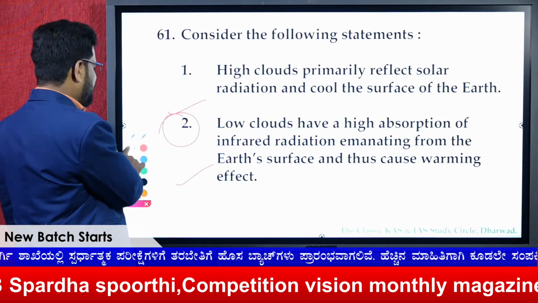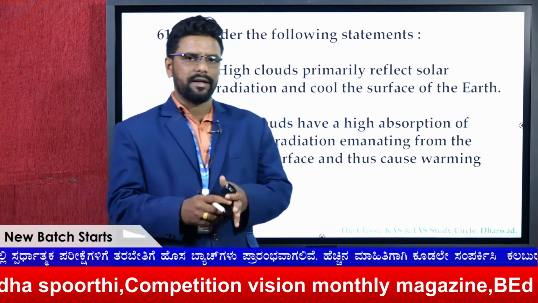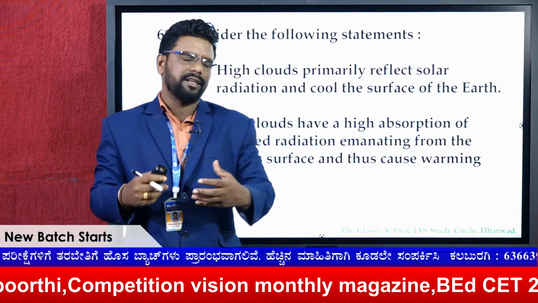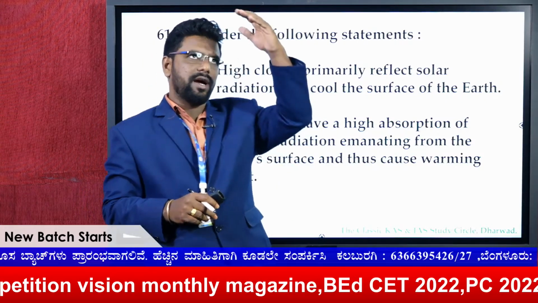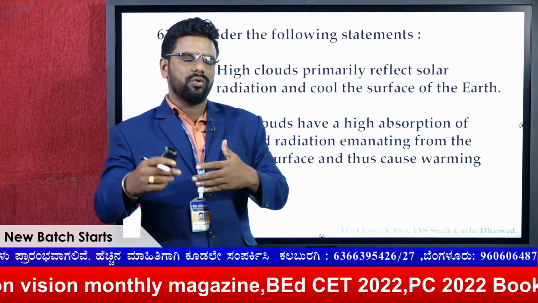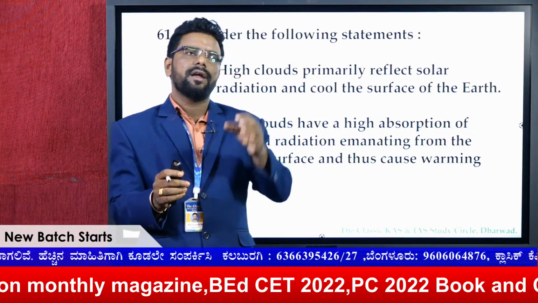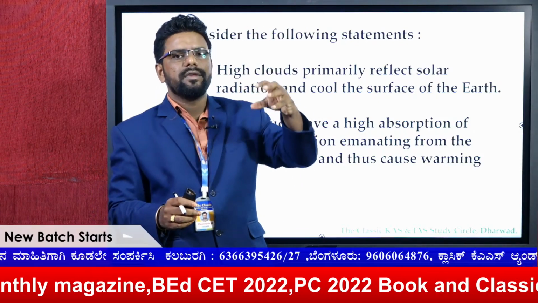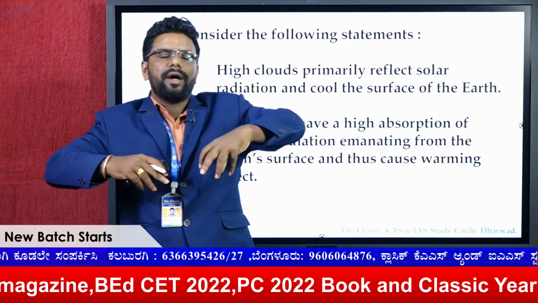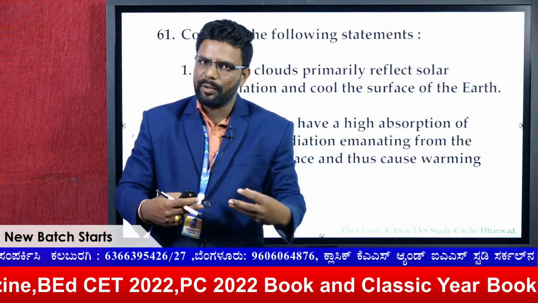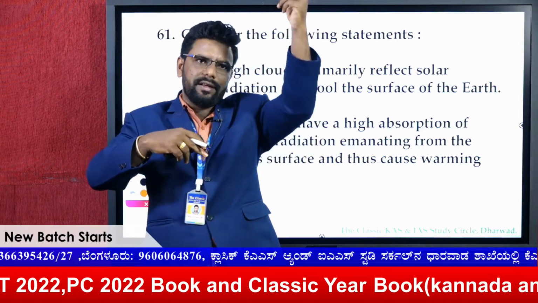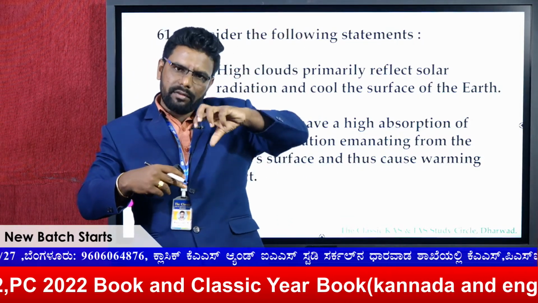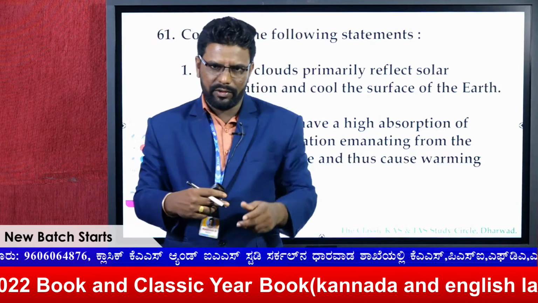Yes, this question was from the heat budget section of geography. Here there are two types of clouds, the high clouds and the low clouds. As you know, the low clouds are thicker and the high clouds are thinner. The clouds exhibit the property called albedo. Albedo means they reflect the sun rays, or the short waves, back to space.